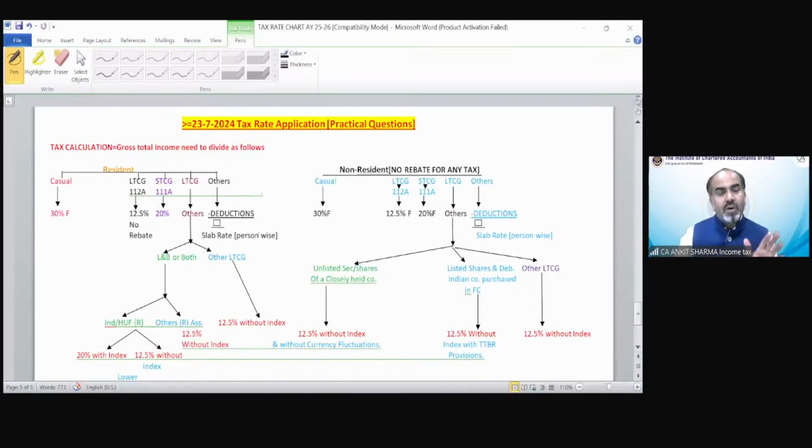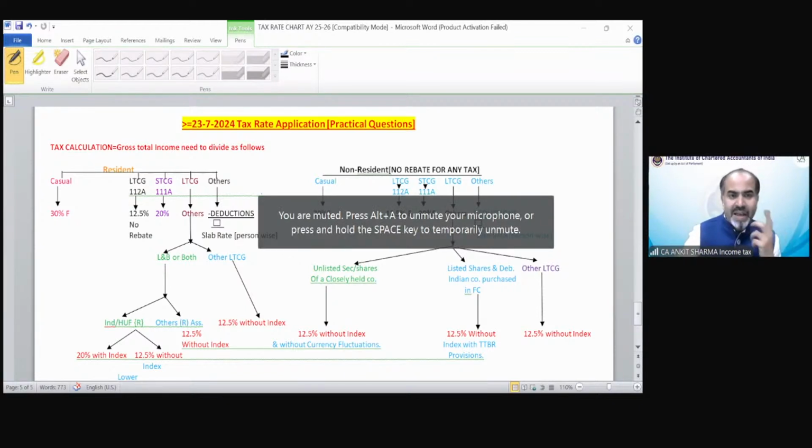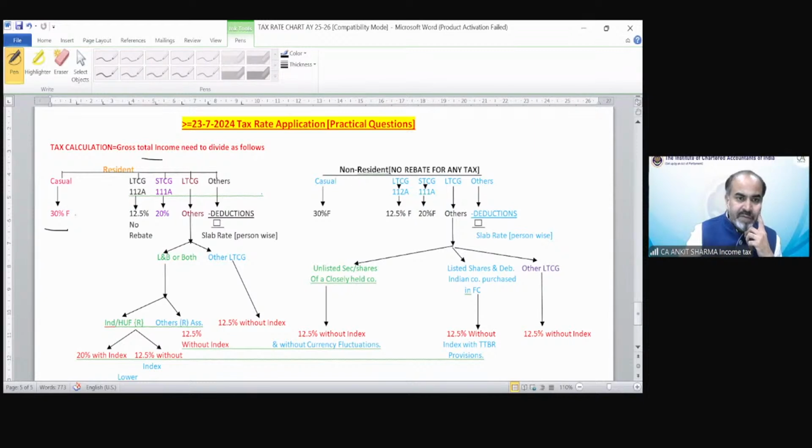this chart is on or after 23rd of July 2024. Almost the same provisions, more simplified, I guess. You can see the gross total income, casual rate. F stands for fixed. Whenever there is F in a rate, that means you cannot use the basic exemption limit in this case. So again, the 112A would be 12.5% with no rebate. 111A is now rated 20%.